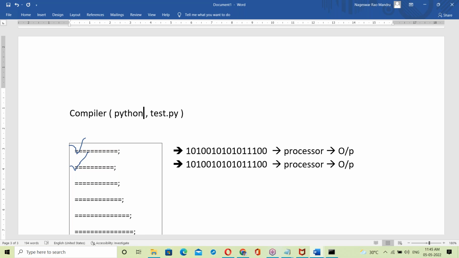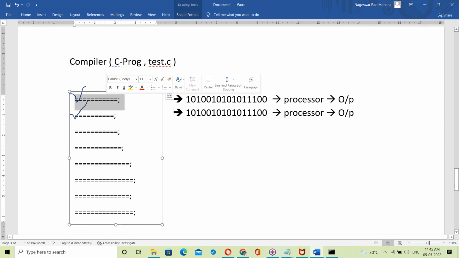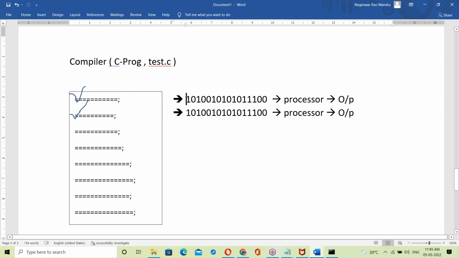For this purpose, let us take some C program, some test.c. Yes, how is the C program working? See, the compiler checks the first statement. Suppose the first statement is correct.